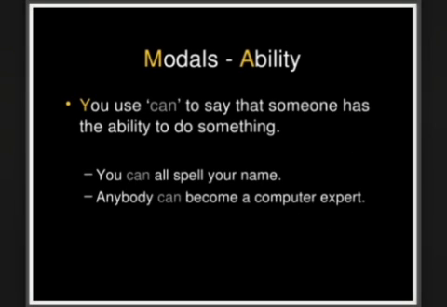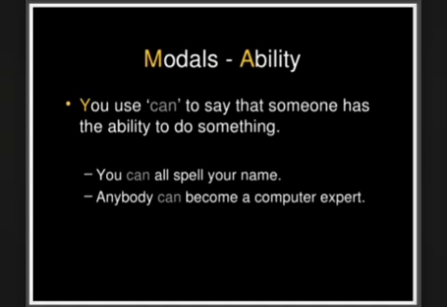Now you can use can to say that someone has the ability to do something. For example, you can all spell your name. So it's showing you the ability to spell the name. Take another: anybody can become a computer expert.